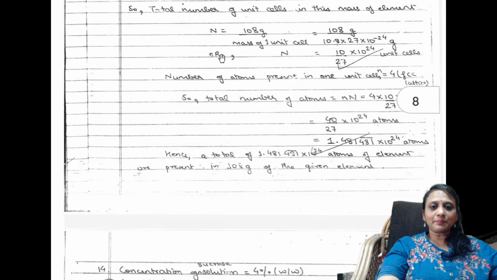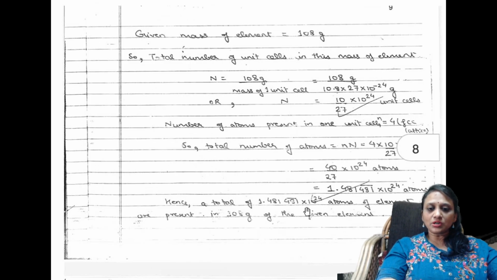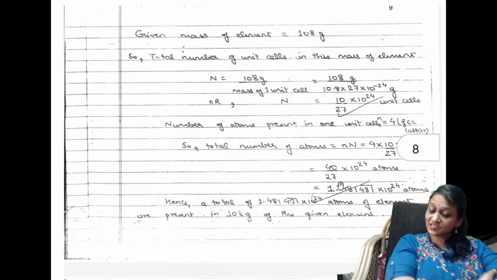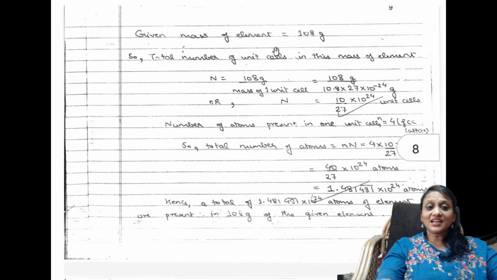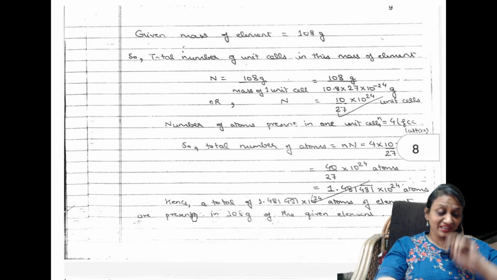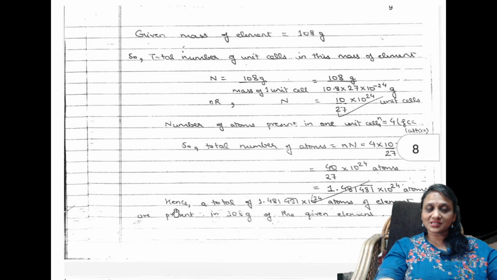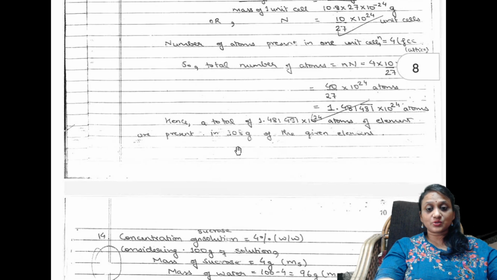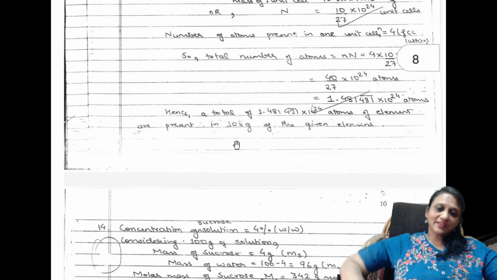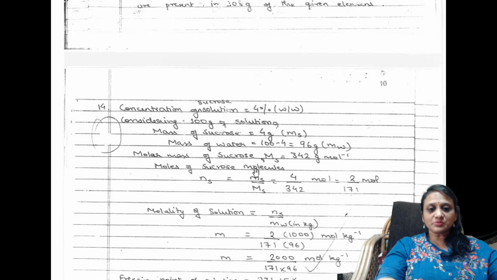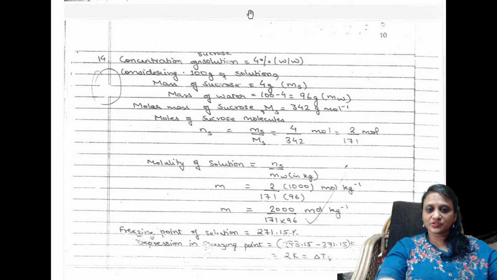Here, they have asked me to calculate the total number of elements. So once again, this is the 2019 paper. The child has noted all the data, mass, conversion factors, substituted in the formula, and finally got the answer. You have to end the answer as hence. Whatever it is, you should end it as hence. Got it? So once again, I'm mentioning this is the 2019 paper, set B, I think. Go through it.